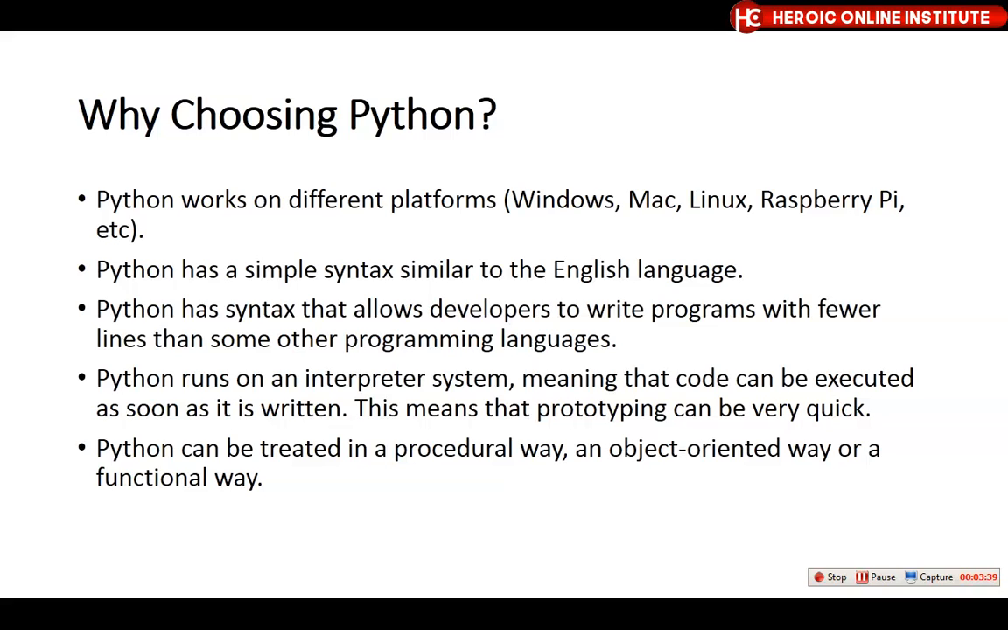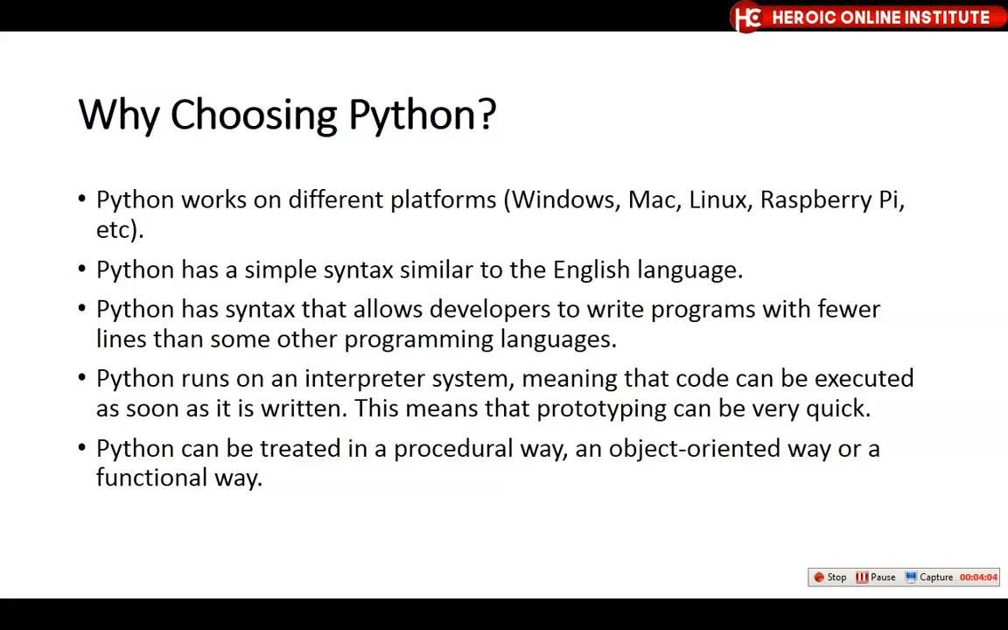Python runs on an interpreter system, meaning that code can be executed as soon as it is written. This means that prototyping can be very quick. As we move on, you will understand. Just know that Python is very easy, extremely easy.